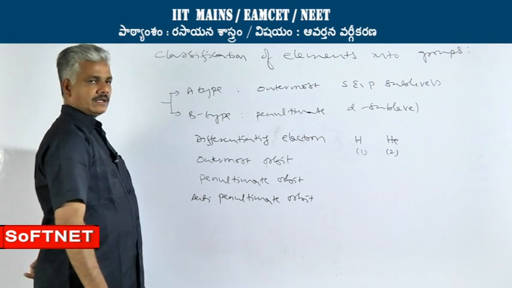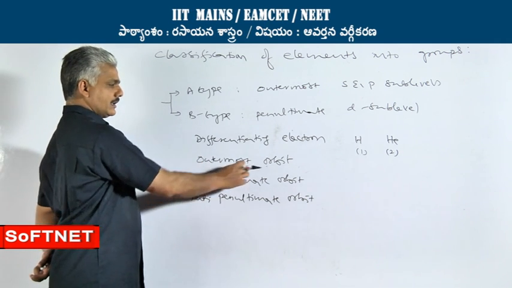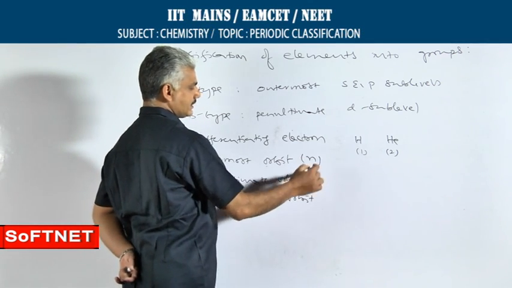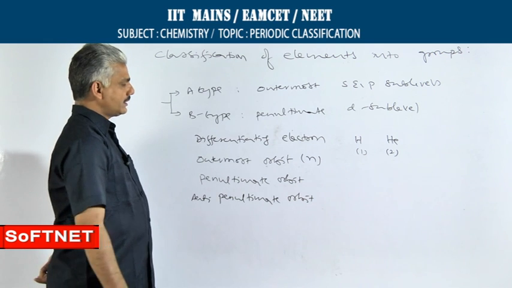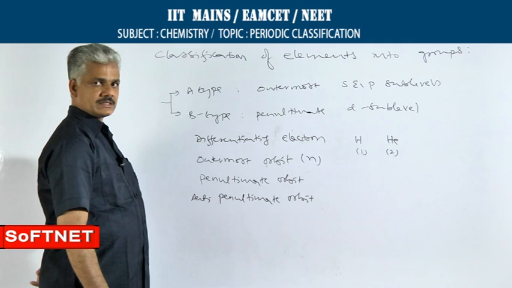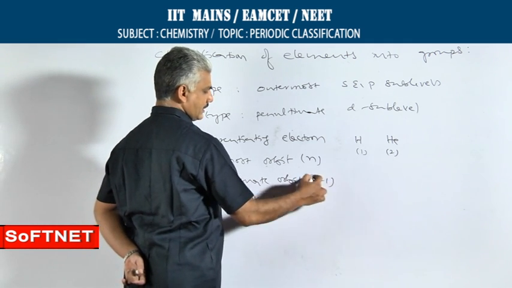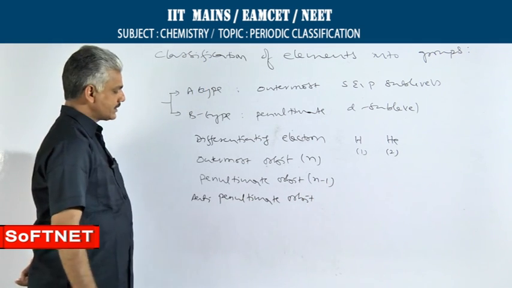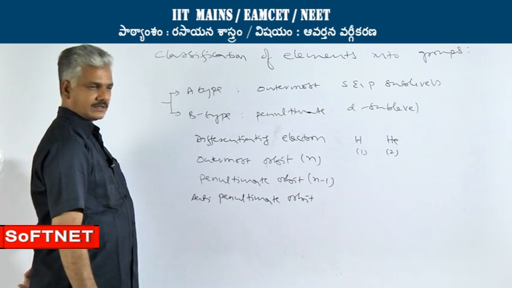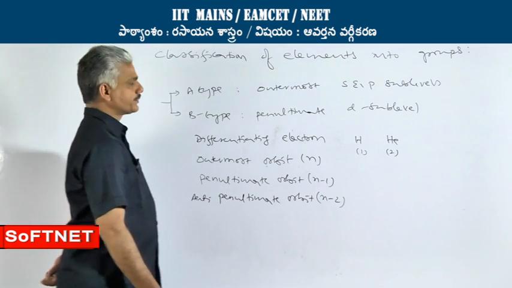Then, the last orbit in which electron is present is called as outermost orbit. Generally, this is denoted with the letter N. Then, towards the nucleus, next to the outermost orbit is called as penultimate orbit. It is denoted with the symbol N-1. Next to the penultimate orbit is called as anti-penultimate orbit. It is denoted with the symbol N-2.